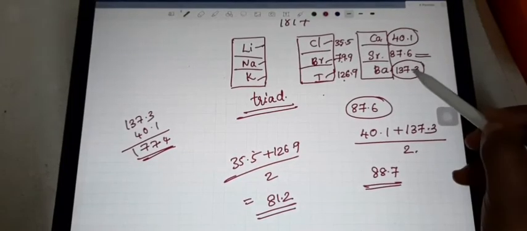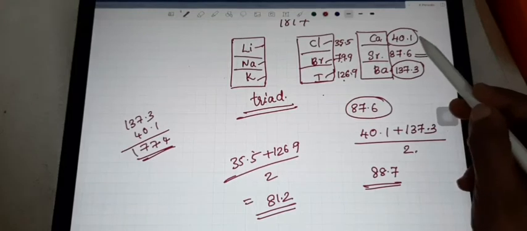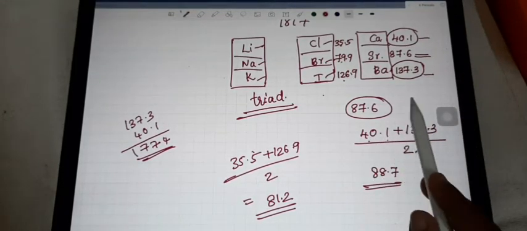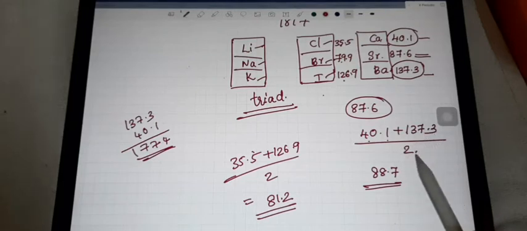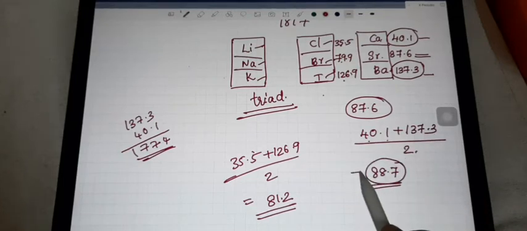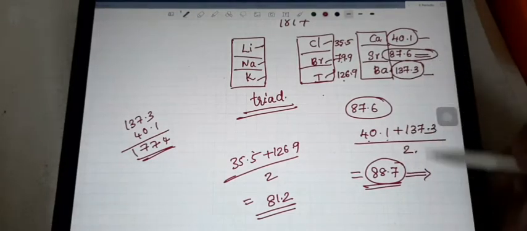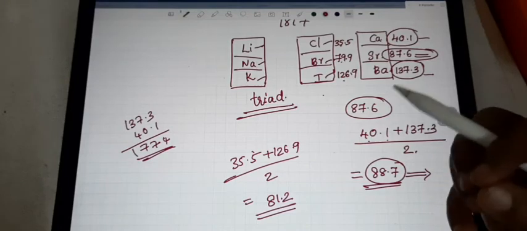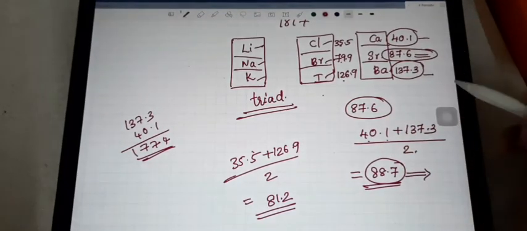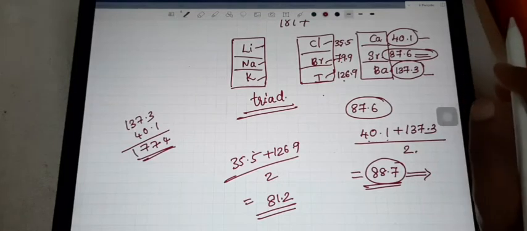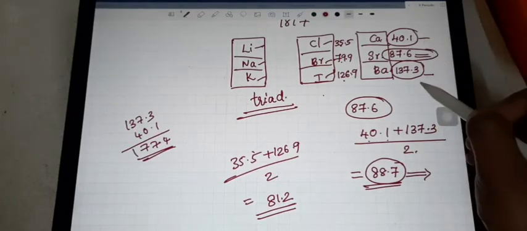So try to find the average of the first and last values. You get 40.1 plus 137.3 divided by 2. You will get the value 88.7. That means this 88.7 and the middle element's atomic mass are almost the same, with a small difference. He also said that the middle element's atomic mass is roughly equal to the average atomic mass of the first and last.